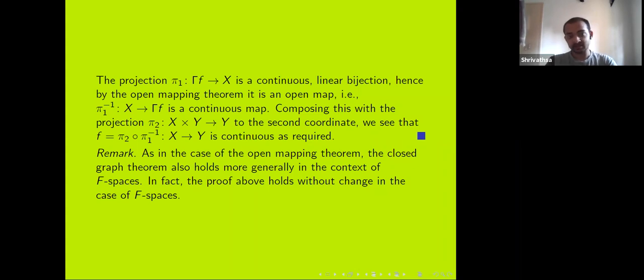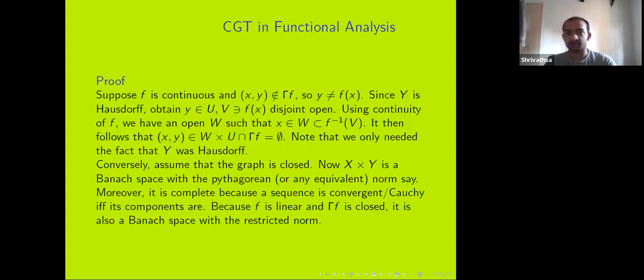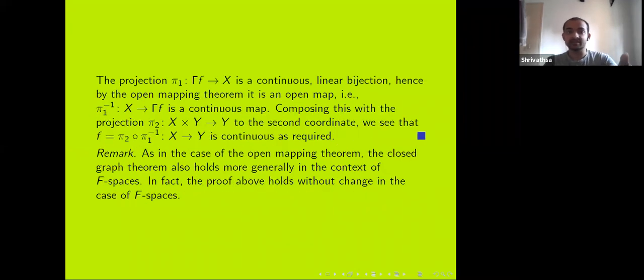Now again, just like in the open mapping theorem, the hypothesis can be weakened to X and Y being F-spaces. And F-spaces are almost Banach spaces. It's just that they have a metric instead of a norm. And the proof doesn't really change. We did not really require that X and Y have a norm anywhere. We only needed that they have a metric and that we can take this metric to X cross Y, which you can do in F-spaces also. So the proof doesn't really change, and we have the same theorem for when X and Y are F-spaces.